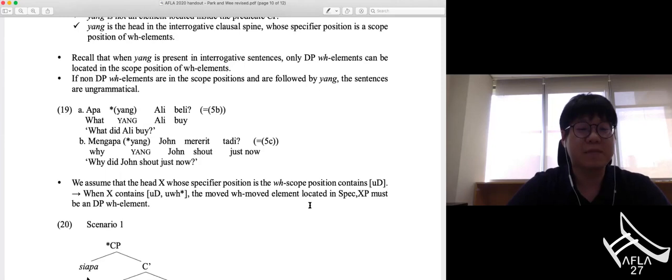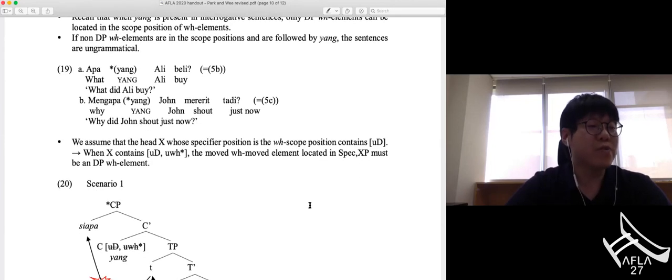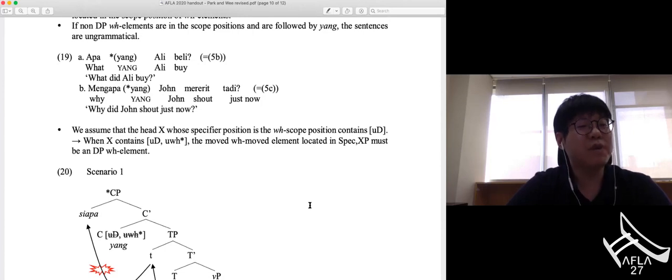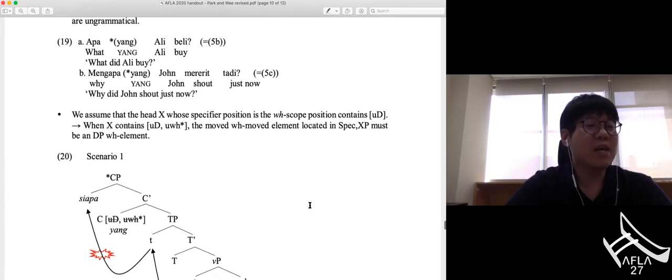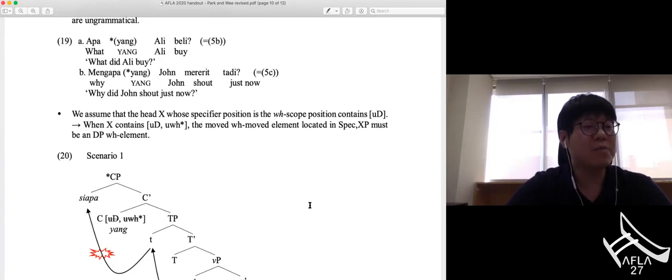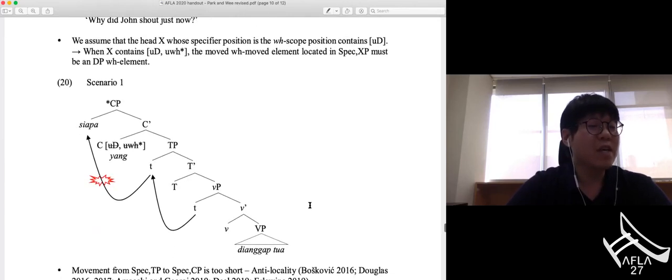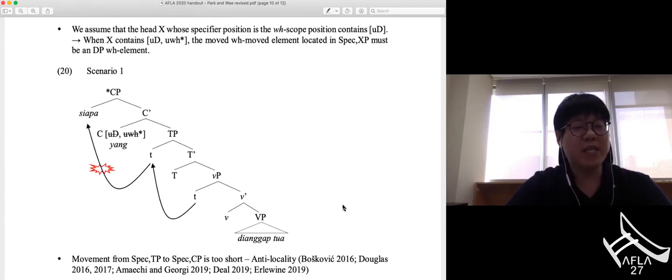as shown in 19b. So in order to capture this, we propose that the head X, whose specifier position is the WH scope position, contains uninterpretable D. And as a result, when X contains uninterpretable D and uninterpretable WH feature, the moved WH element located in spec XP must be a DP WH element. So based on this, consider the structure in 20. So C here contains uninterpretable D and uninterpretable WH feature.